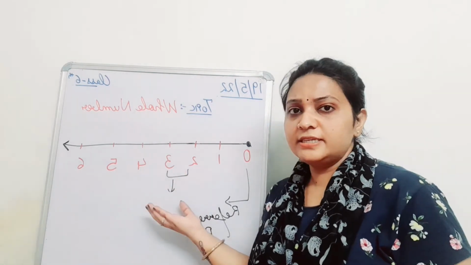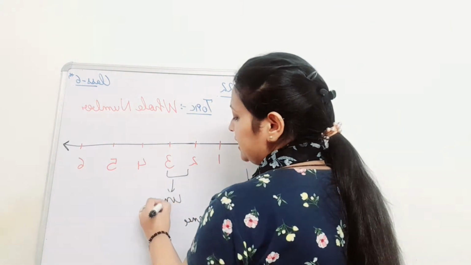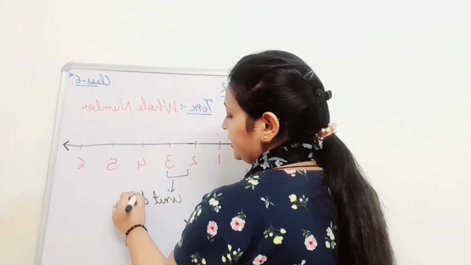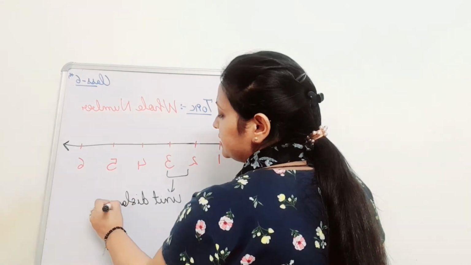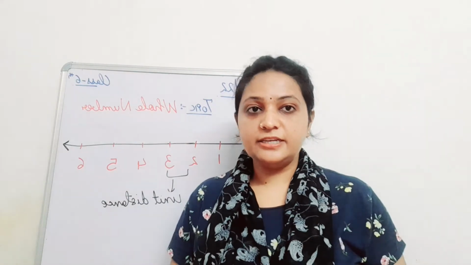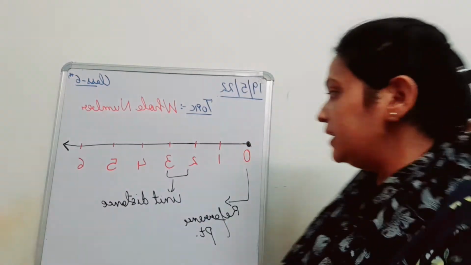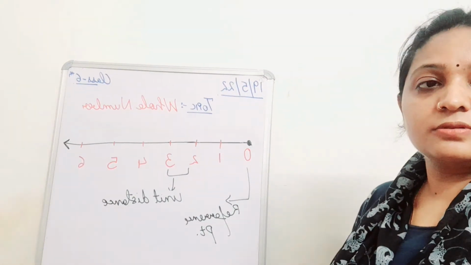So what should we answer it? Yes, unit distance. Very good. So you have to say unit distance. Very right, students. So I hope this is understood by everybody. If there is any confusion, please let me know. Okay, so let's proceed to our further topic.